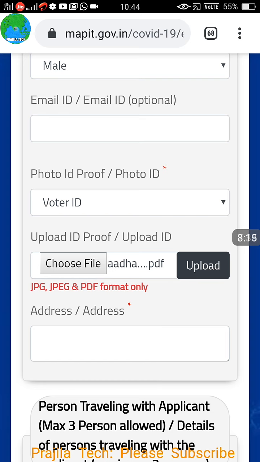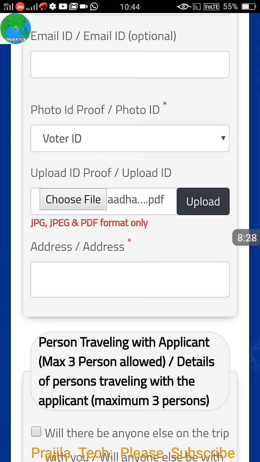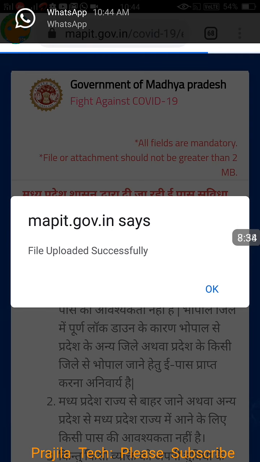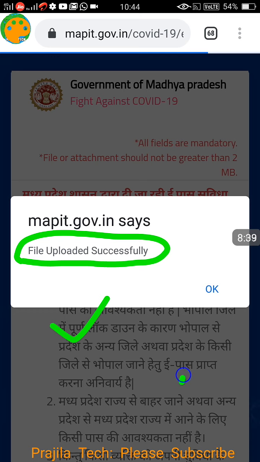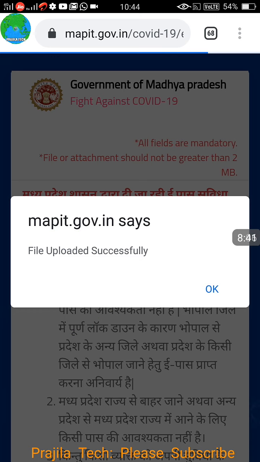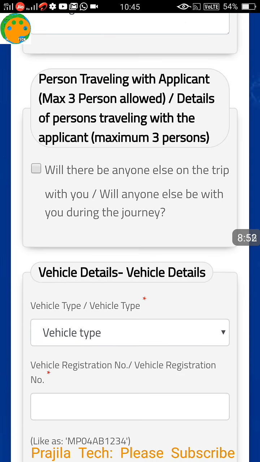Click on the upload button. It takes some time. When you click on upload, the page will refresh. Please remember, only JPEG or PDF format is supported for the photo ID proof. And here you fill in the address of the person. When I click on upload, I get a file uploaded successfully message. When you click on OK, how will you know whether your photo ID proof is uploaded successfully? For that, you can see here, if it is uploaded successfully, there will be an icon coming. That means your photo ID proof image is uploaded properly.